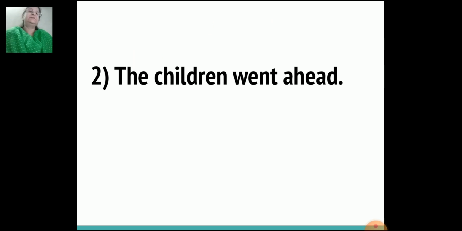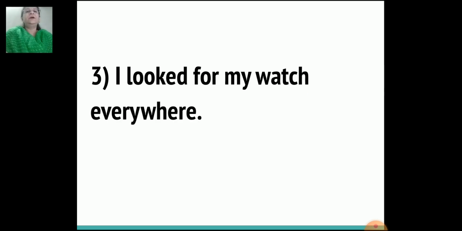Second sentence, the children went ahead. Where did the children go? The answer that you got is ahead. So ahead is your adverb of place. Third sentence, I looked for my watch everywhere. Where did I look for my watch? Everywhere. The answer you got is everywhere. So everywhere is your adverb of place.